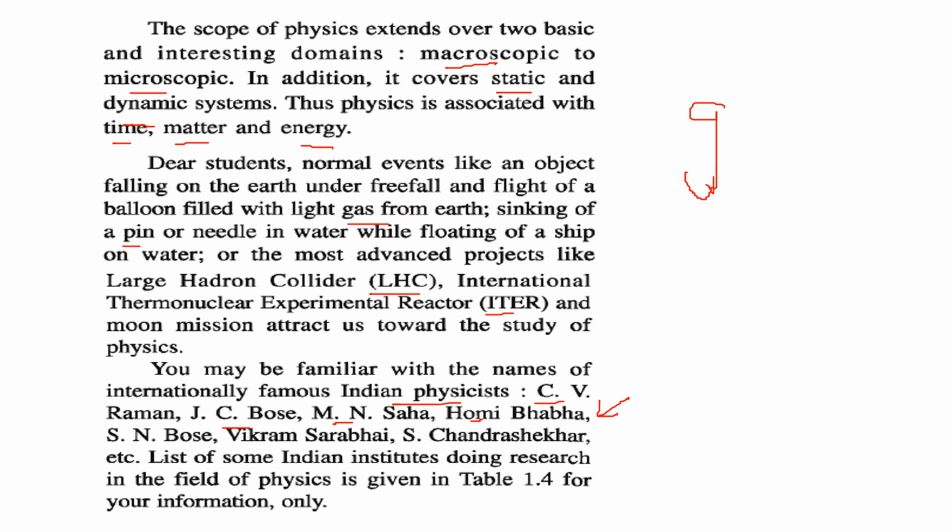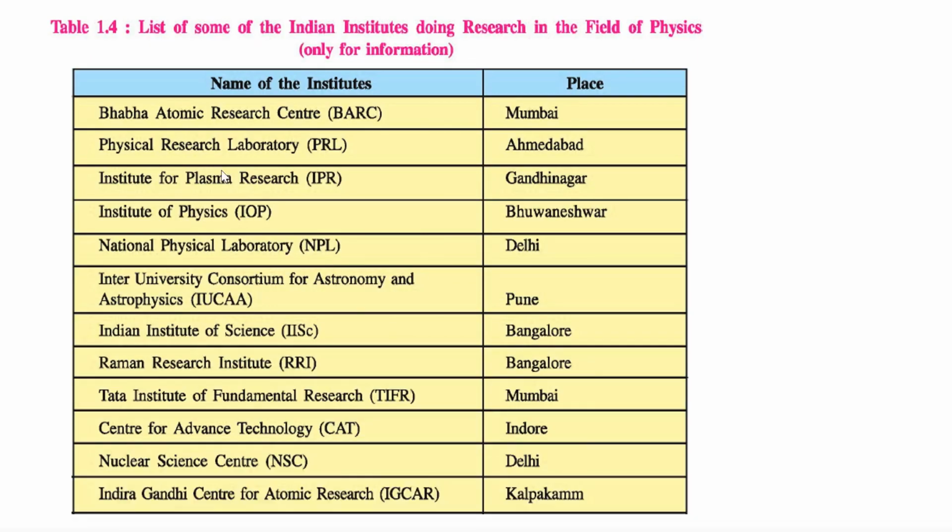So there are certain institutes, if you guys are interested in physics, and you must be aware of these places.